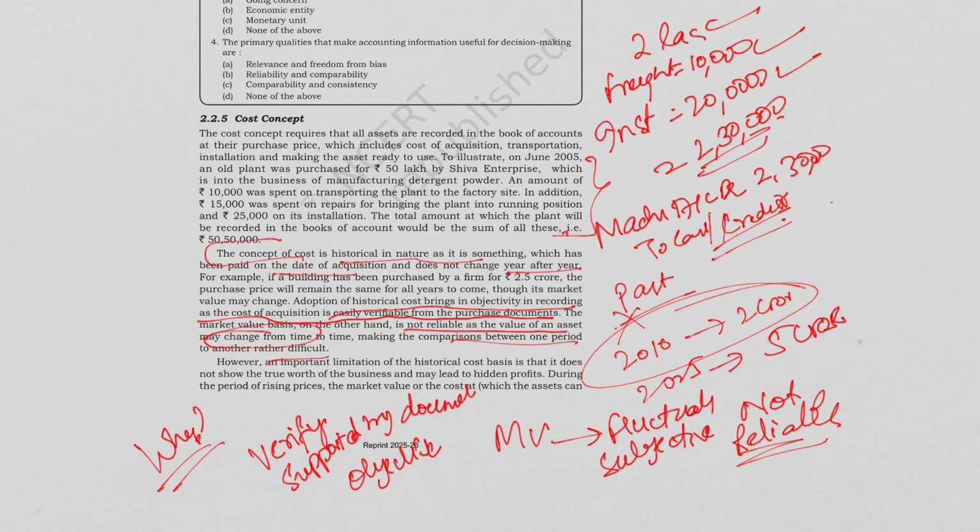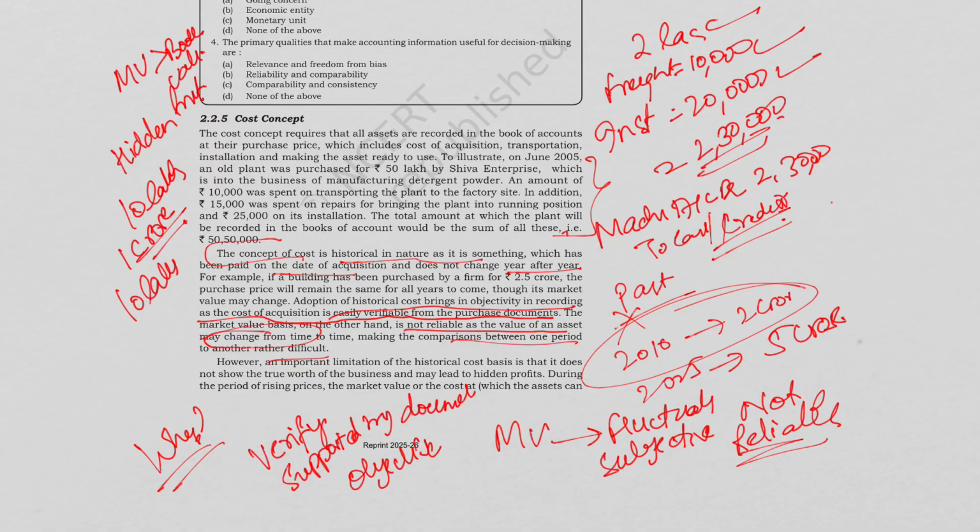For example, during inflation, we know the market value is greater than the book value. So basically, this creates hidden profit. For example, land we have bought for rupees 10 lakh is now worth rupees 1 crore. The balance sheet still shows it at 10 lakh, so the financial position may look weak. So the advantage of this is objectivity, whereas the limitation is that it is not realistic during inflation.